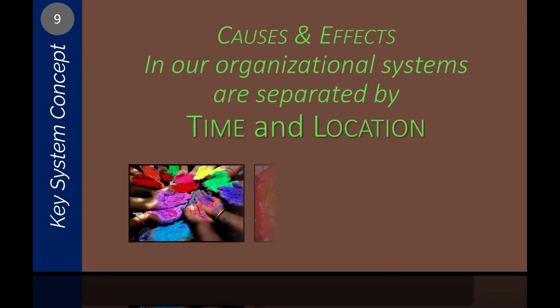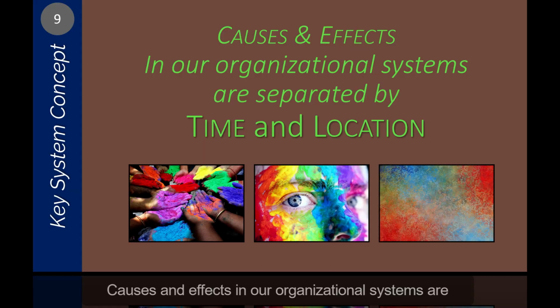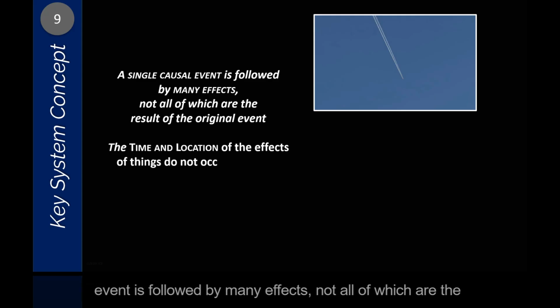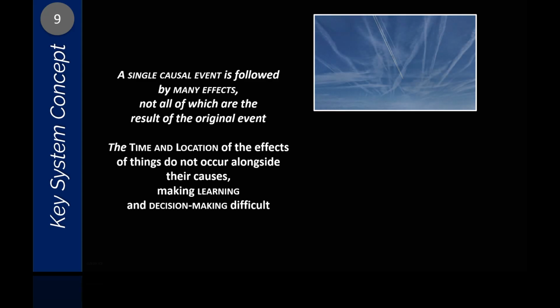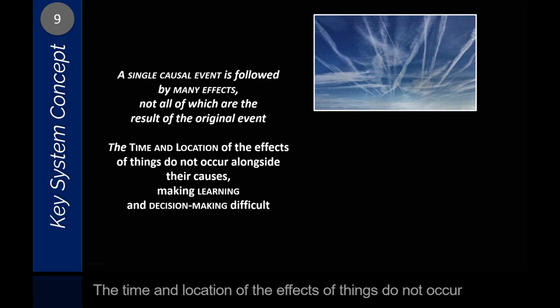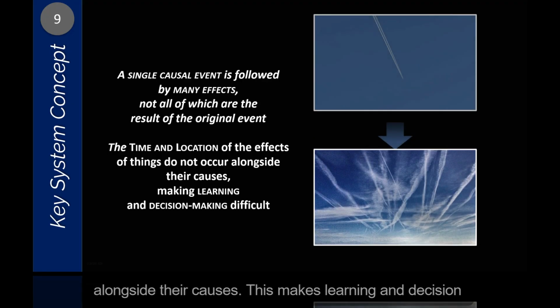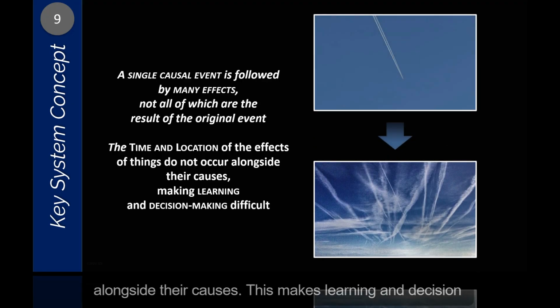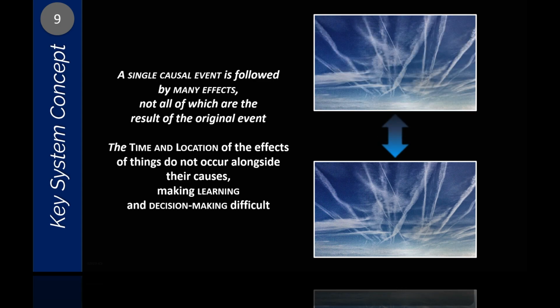9. Causes and effects in our organizational systems are separated by both time and location. Every single causal event is followed by many effects, not all of which are the result of the original event. The time and location of the effects of things do not occur alongside their causes. This makes learning and decision-making difficult.